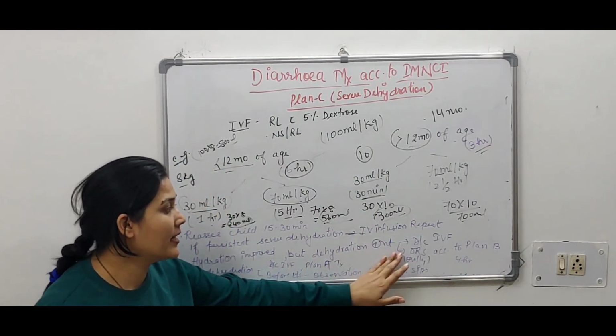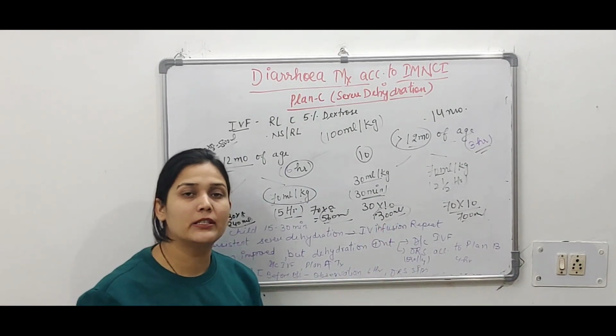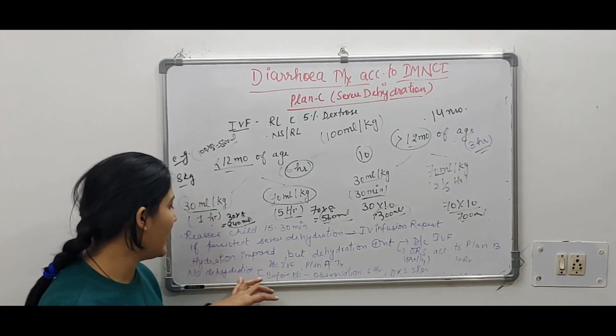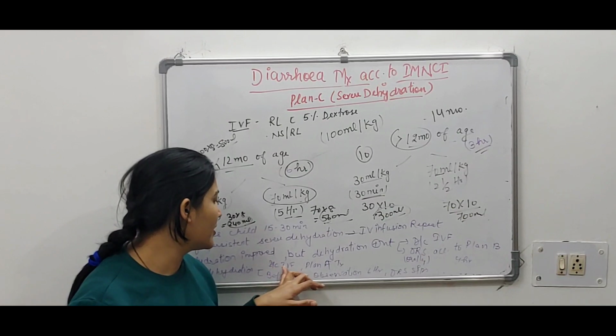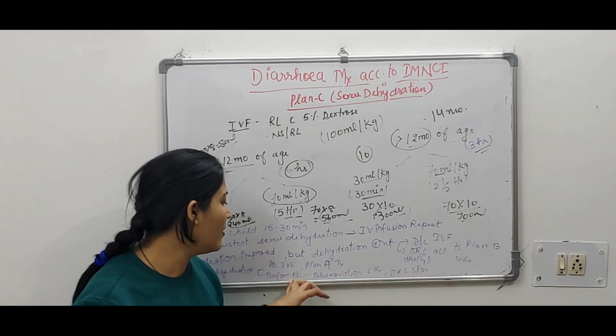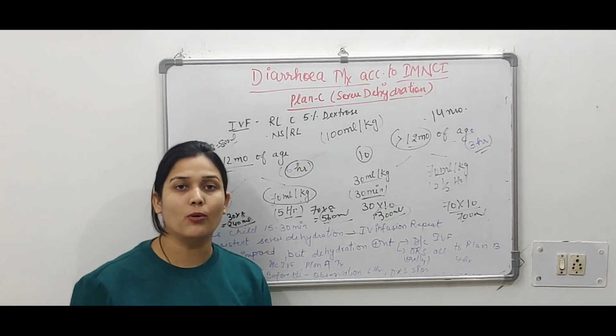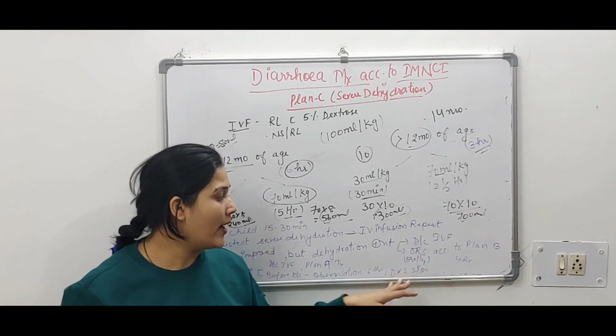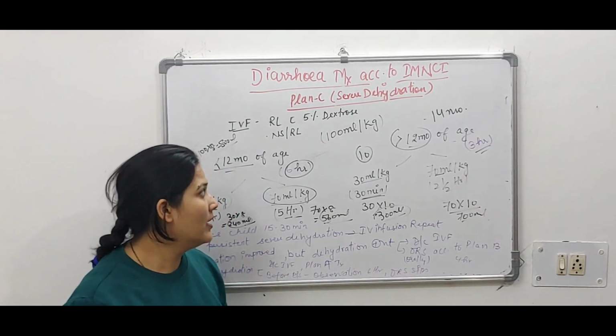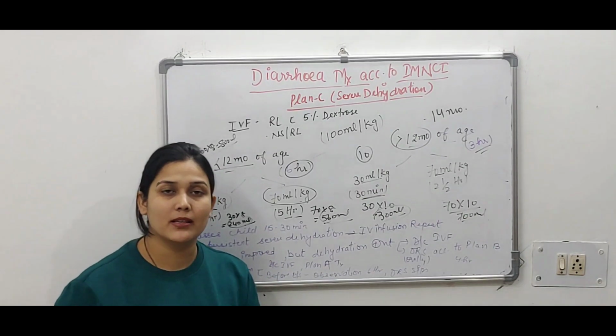If after taking plan B the child's dehydration status has improved and no dehydration is there, we will discontinue IV fluid and go to plan A treatment. Before discharge, we will keep the child for observation for 6 hours and ORS sips can be given. So this was related to plan C.